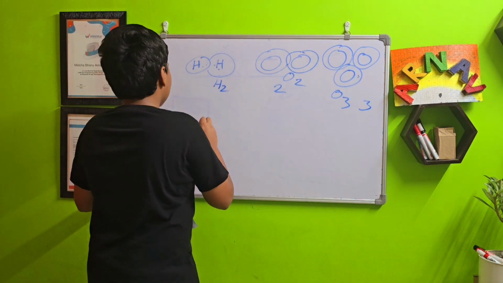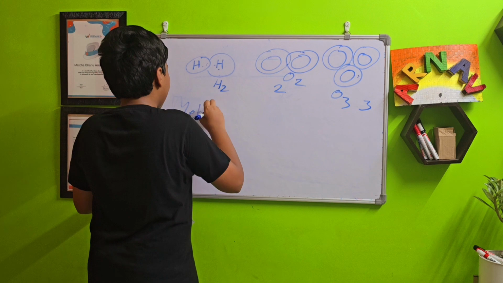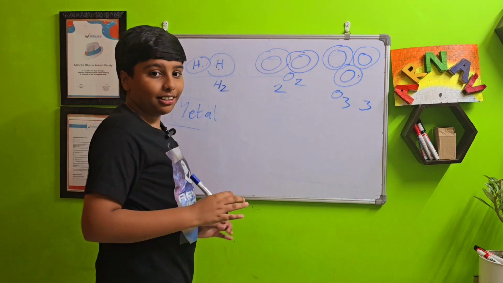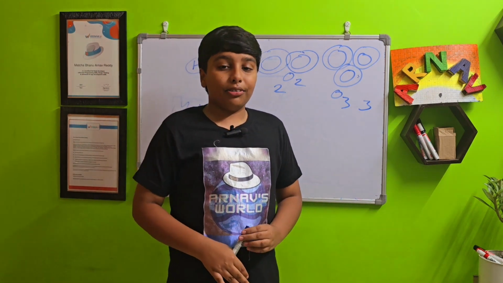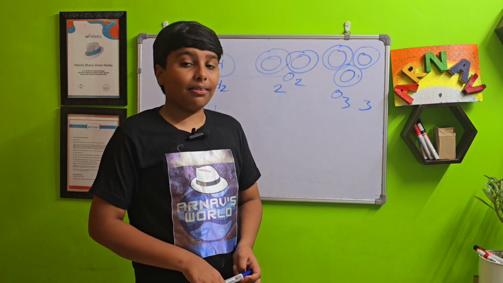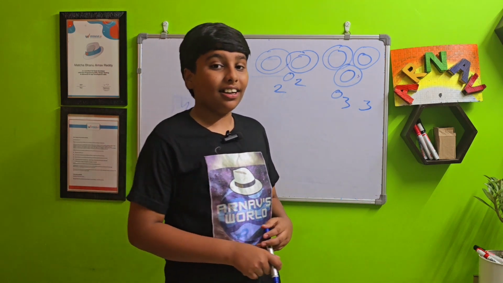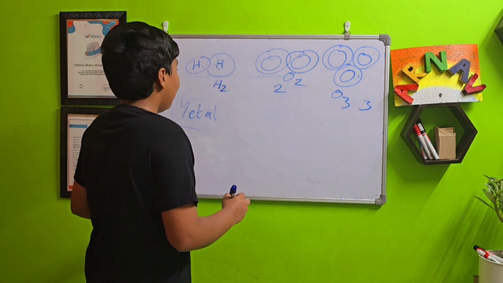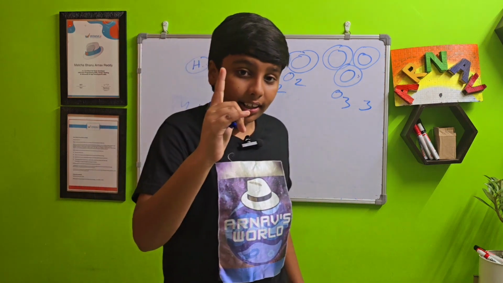First is metals. You know metals, those things which make up most of the periodic table. They take a big chunk of the periodic table. So most of these metals have an atomicity of 1.